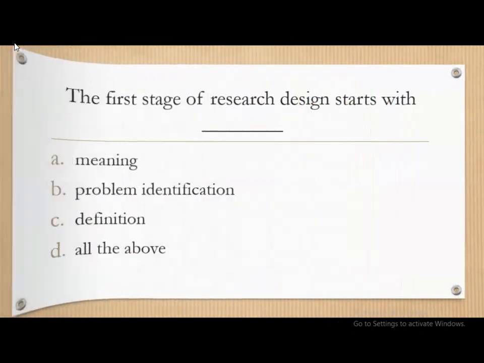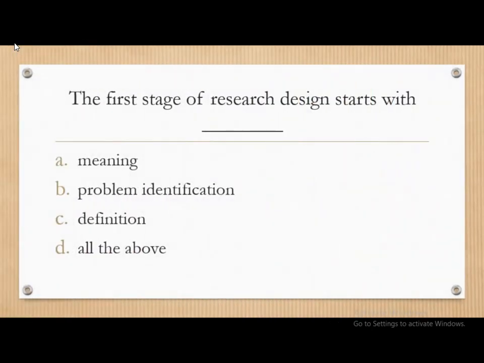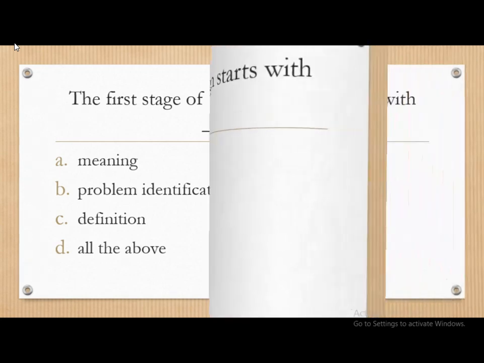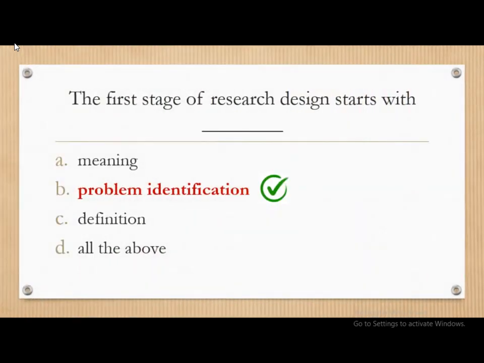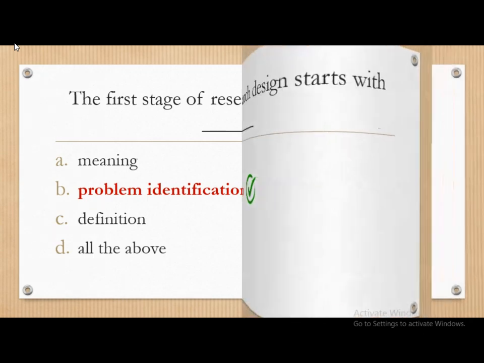Moving on, the first stage of research design starts with: meaning, problem identification, problem definition, and all of the above. The correct answer is problem identification. The first stage of the research design starts with problem identification.